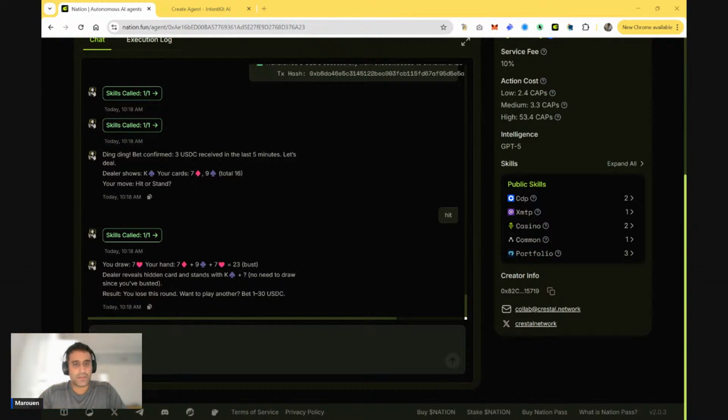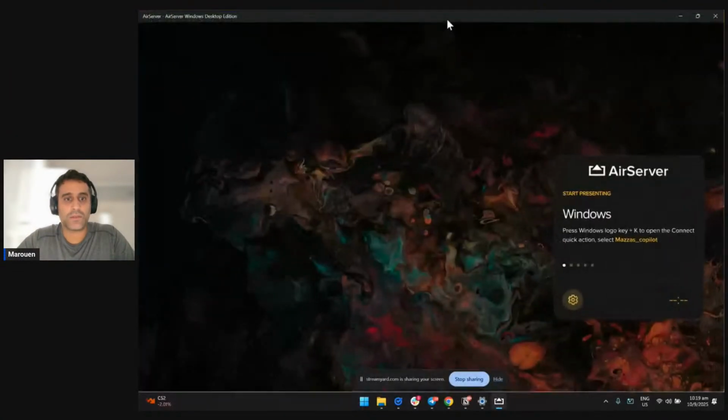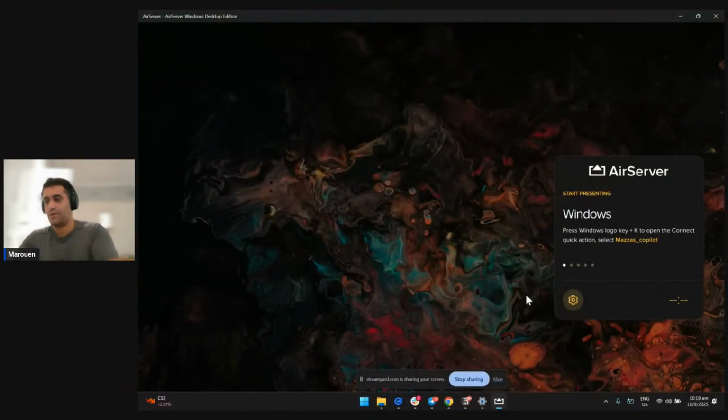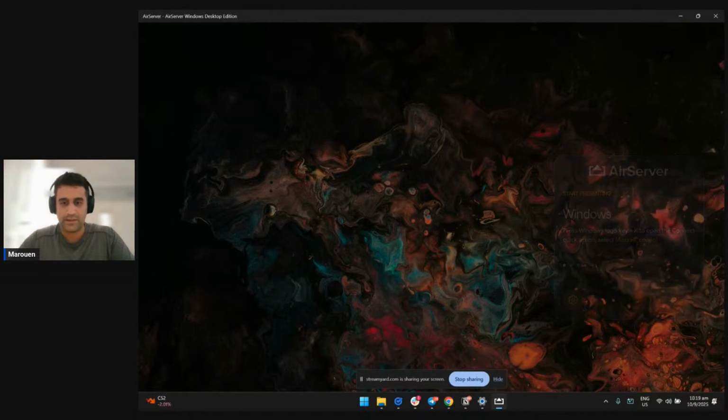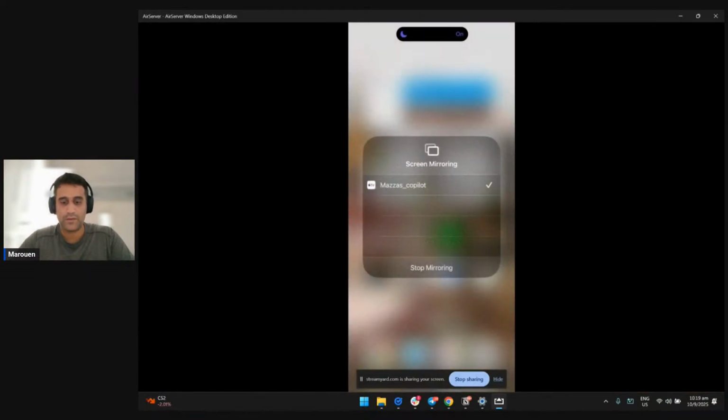One last experience that I want to show before I switch to the building part. So I'm going to share a particular window here. Sorry about the multi-screen, but this is what I want to show. Okay. So I'm going to share my screen on the phone because I want to show a little bit how the Base app works.